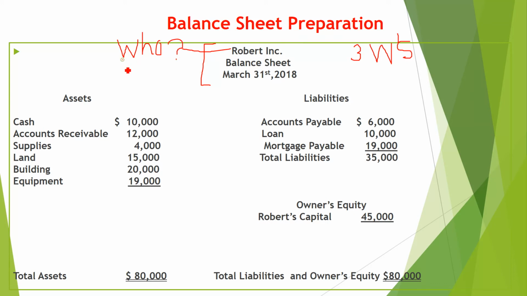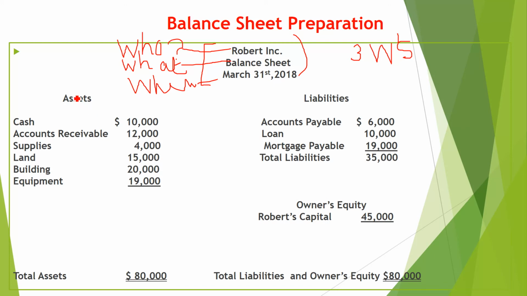Second is the balance sheet. What statement are you making? You are making a balance sheet, income statement, trial balance, or cash flow statement. So in the second line you write down what. And third is when you are making it. That is why it is called the three W's, and it should be at the center of the page, and in sequence. You cannot write the date at the top, then the balance sheet, then the business name. No, first you write the business name, then what you are making, then when you are making: who, what and when. That is why it is called the three W's.